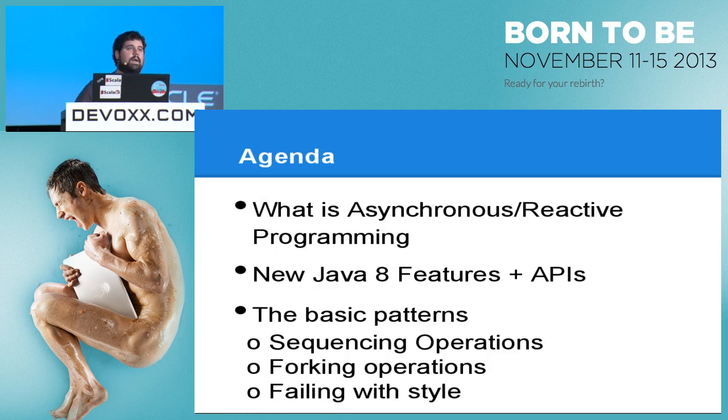So first we're going to talk about what it actually means to be asynchronous or reactive. We're going to talk a little bit about new Java 8 futures, which is going to be probably recapped for a lot of people here. I'm sure you went to a lot better talks for that. And then we're going to talk about some basic patterns. And finally, we're going to talk a little bit about Play.